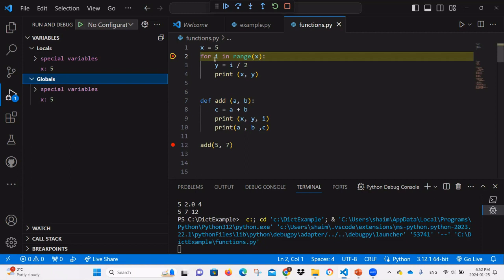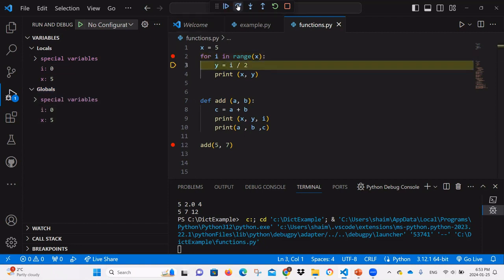Now we are about to define the loop. So we should expect that I would be introduced here. Now when we step over the definition, we have I that was defined in the global scope, which is local to the script. So at this level, both local and global are the same.